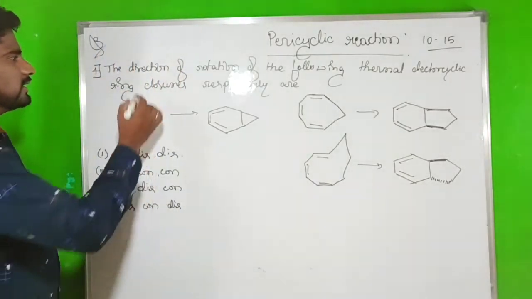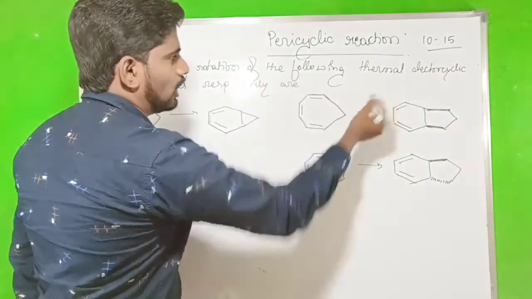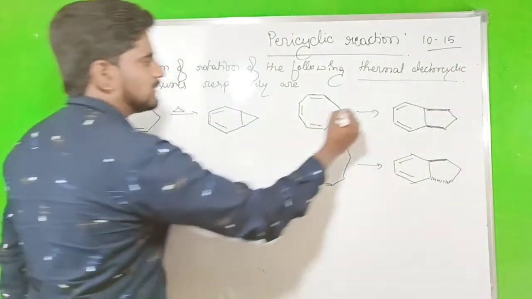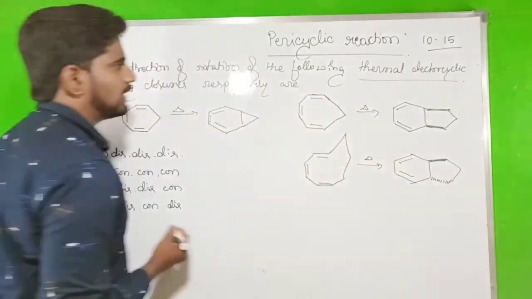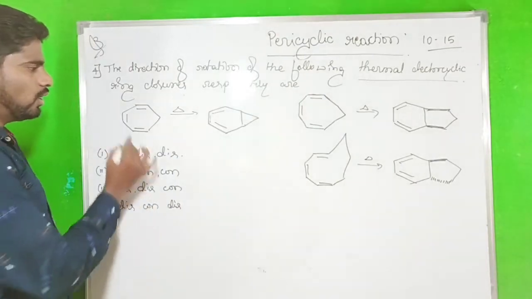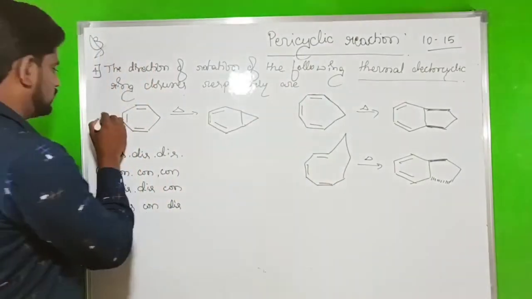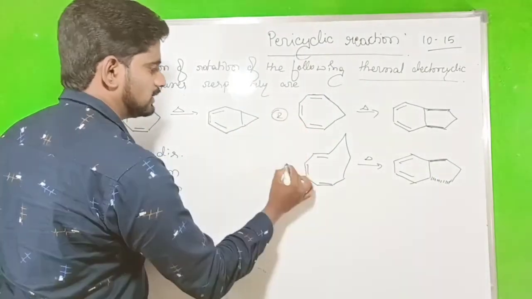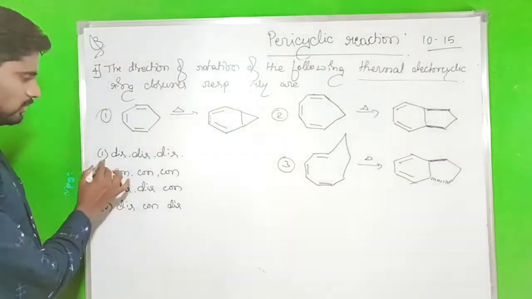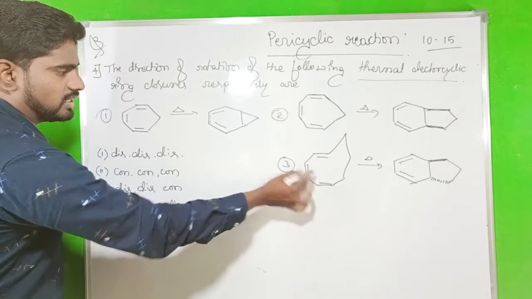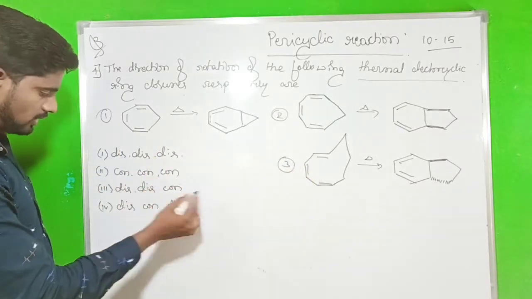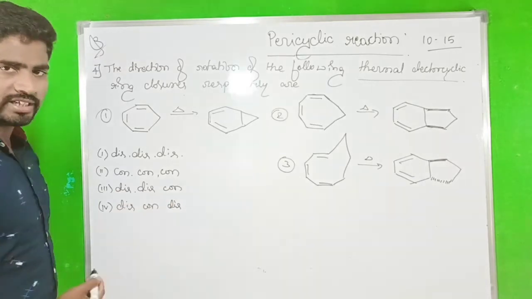In this question, the direction of rotation of the following thermal electrocyclic ring closures, respectively, are. They have given 1, 2, 3. This is the first one, this is the second one, this is the third one. So they have given the options: first one disrotatory, disrotatory, disrotatory, and second one conrotatory, conrotatory, disrotatory.